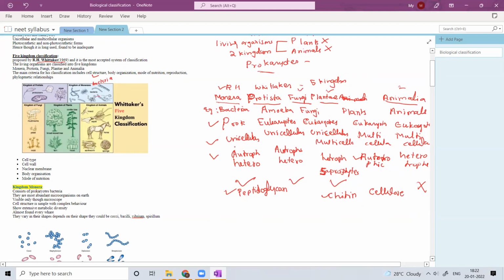As we already discussed, these are unicellular and multicellular also. But in plants and Animalia, these are absolutely multicellular organisms, and the body organization is at the tissue level. That means cells together form tissues. And in Animalia, an organ system is also present.